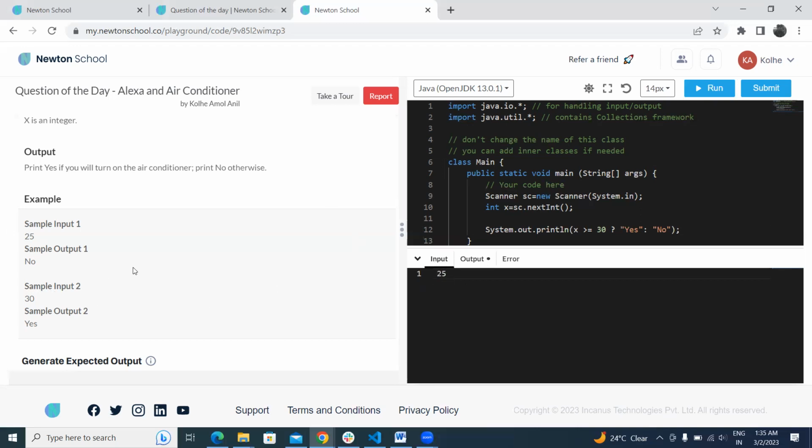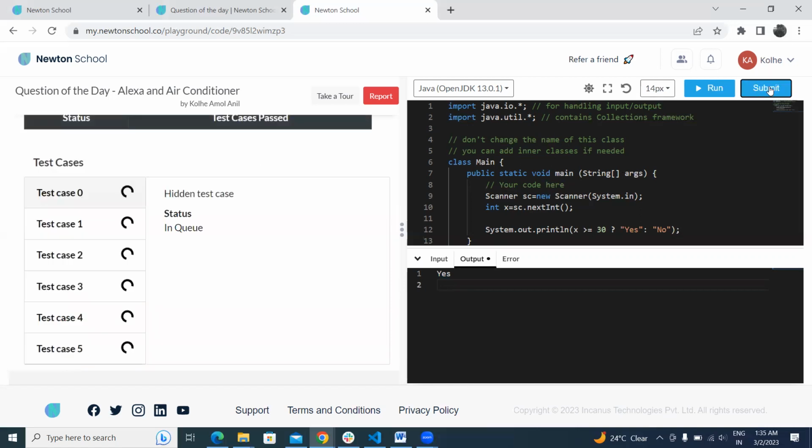Let's see the second sample input. I will give the input 30 and click on run. You can see that the output is yes, which is correct. So now let's try to submit the code.